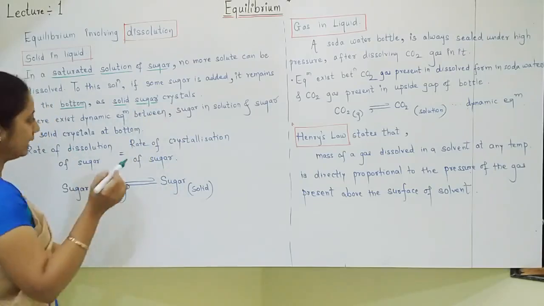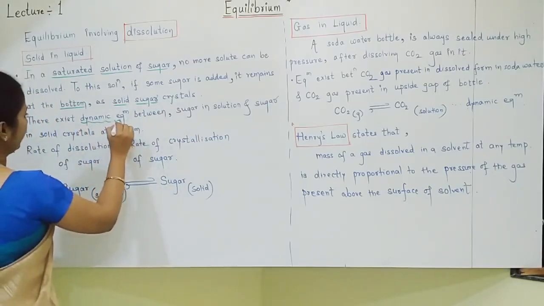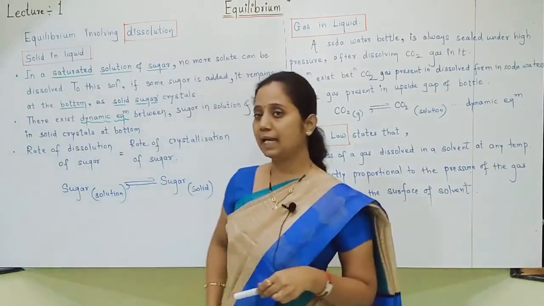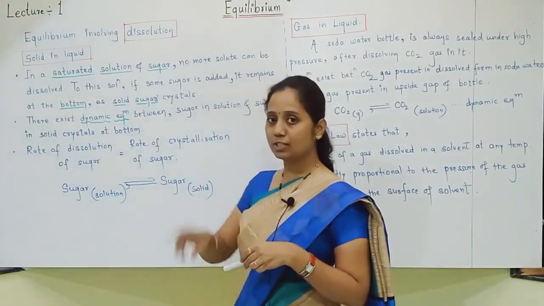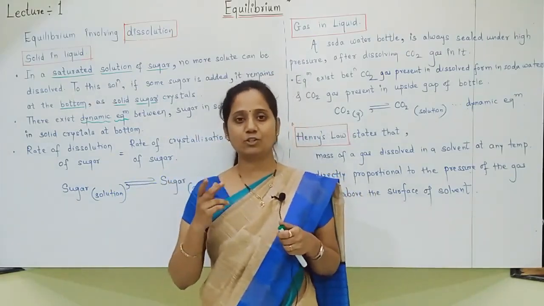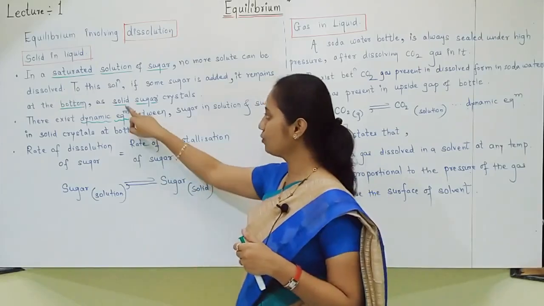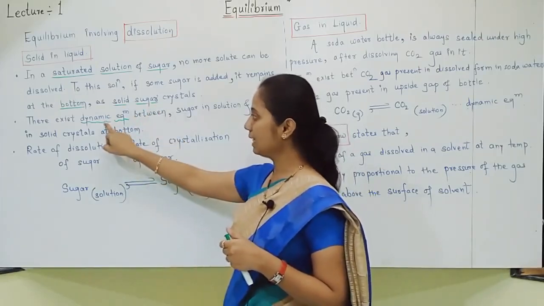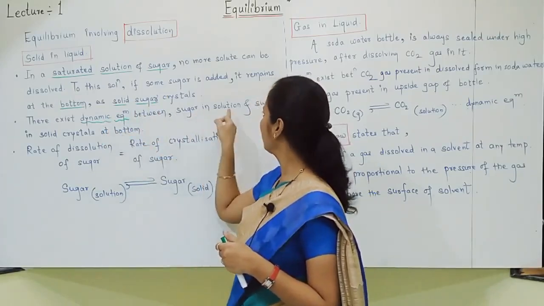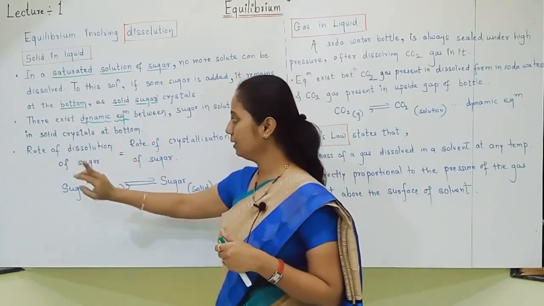And there exists a dynamic equilibrium. Dynamic equilibrium exists between whom, students? It exists between sugars. Which sugars? Two sugars are there. One is sugar dissolved in the solution and one is sugar present at the bottom in the form of solid crystals. So there exists a dynamic equilibrium between these two: sugar in solution and sugar in solid form.